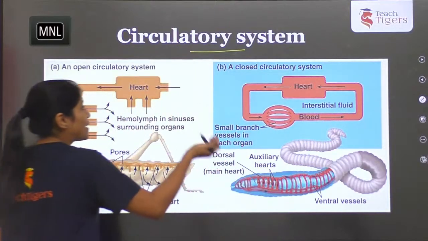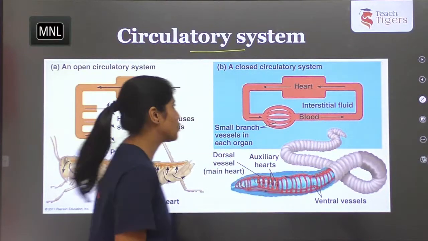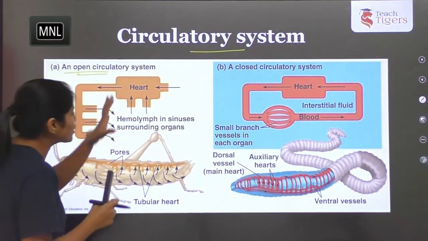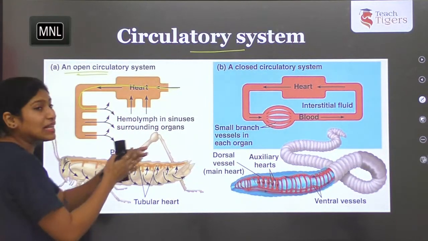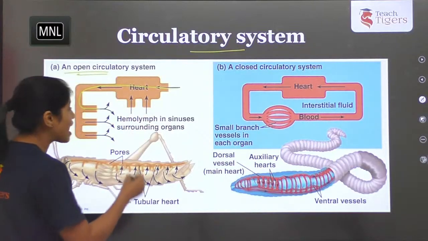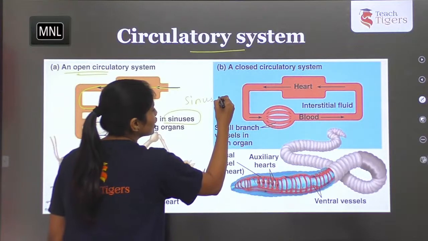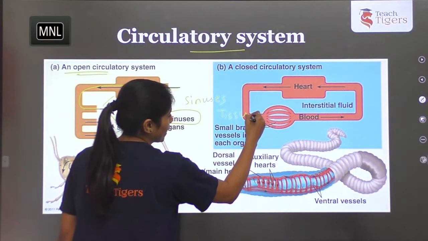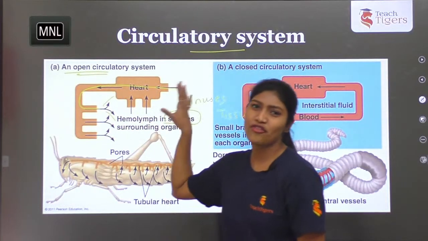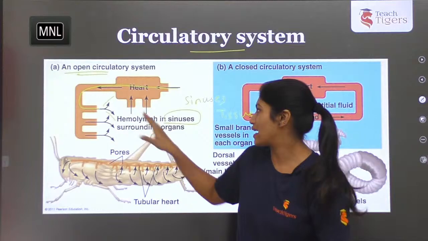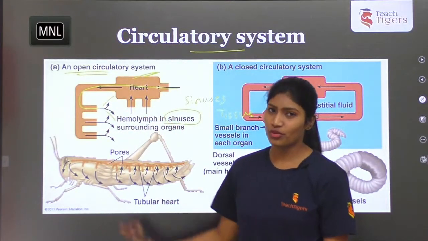But here, based on the circulation of the blood, the organisms are classified into two types. One is open type. You can see in the picture clearly how the blood flows. It does not completely enter the blood capillaries, but moves into the tissue spaces. Sinuses means tissue spaces. So the blood flows in between the tissue spaces. This type of organization is open type, exhibited in arthropods.